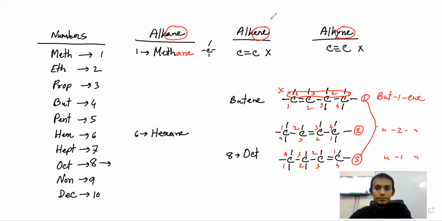Sir, was the first one wrong? First one is not wrong. First one, your answer is correct. We cannot start from this side. 1, 2, 3, 4 is incorrect because we are getting double bond in number 3 position. So in that case, we need to write but-3-ene, which is not correct. Rather, it will be but-1-ene. Why? Because we need to count from 1, 2, then 3, then 4. Is it clear? Yes, sir. Okay, good job.